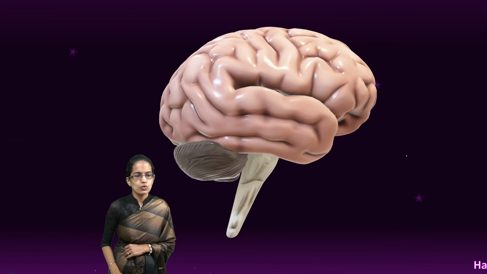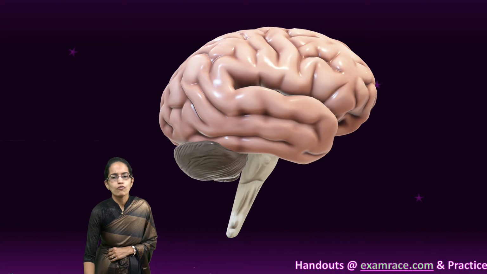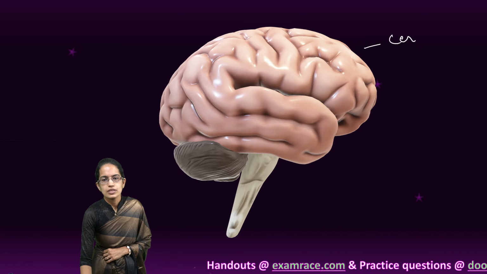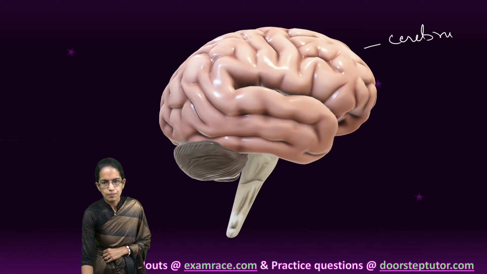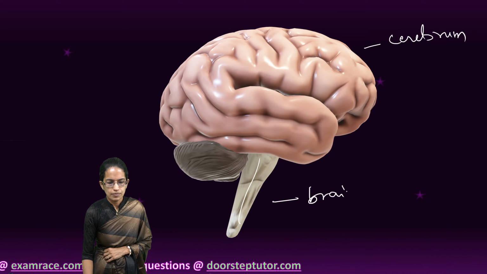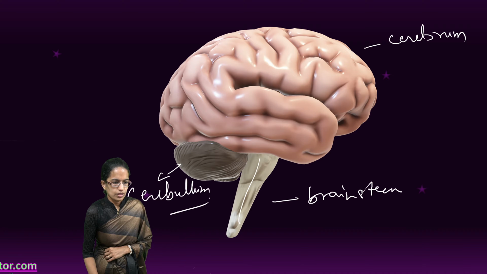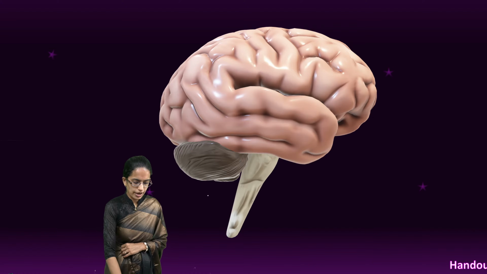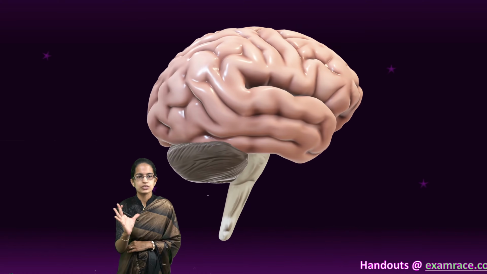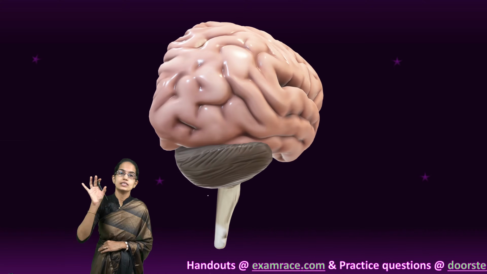So let's move here. What is this? You are correct. This is an image of a brain. So we have the cerebrum, which is the outer region. This is the brain stem, and this is the region of the cerebellum. Now, what I do is I just move this brain. Now when I am moving this brain, we are diving into what's inside the brain.